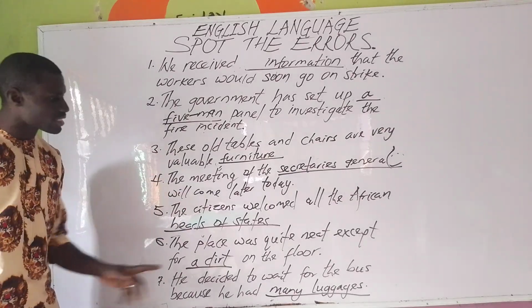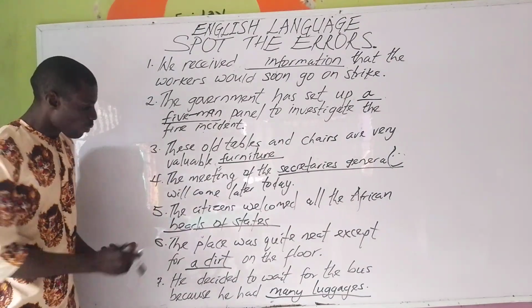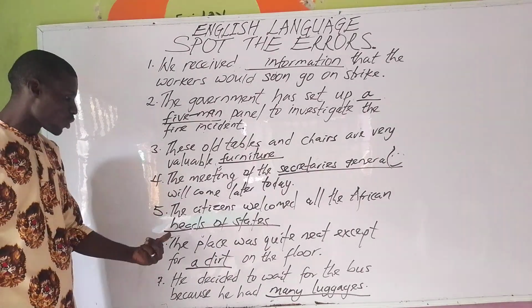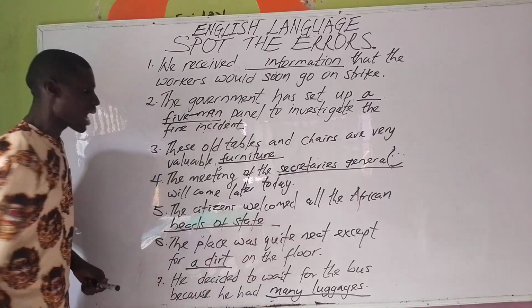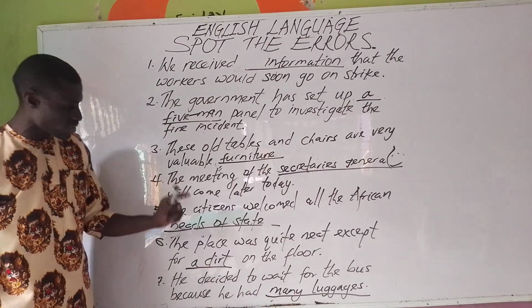The main word is not the state, the main word is the head. While it is acceptable to add s to head, it is unacceptable to have s for state.